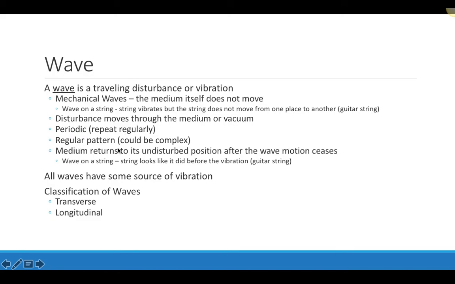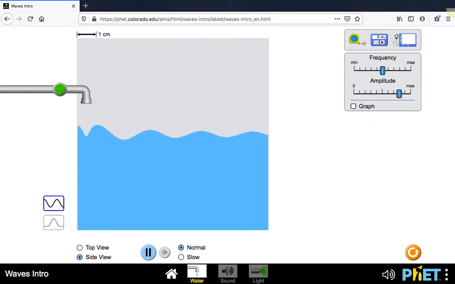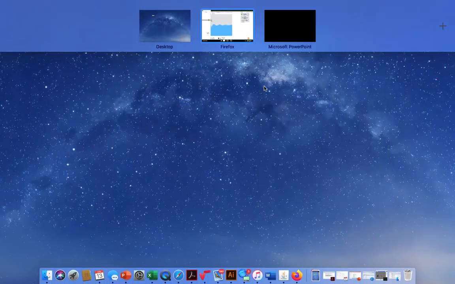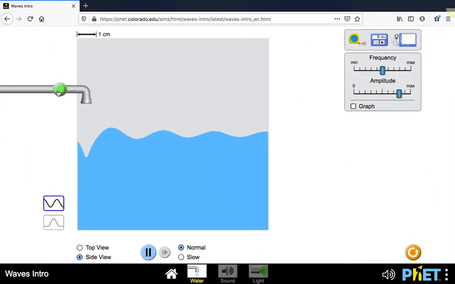They can have a regular pattern associated with them. One of the other things is that the medium returns to its undisturbed position after the wave motion ceases. So again, if I go back and turn off my faucets, the drips stop, and the medium goes back to the undisturbed position.